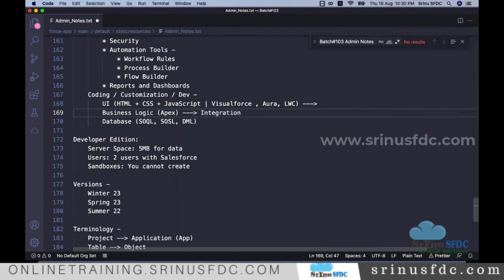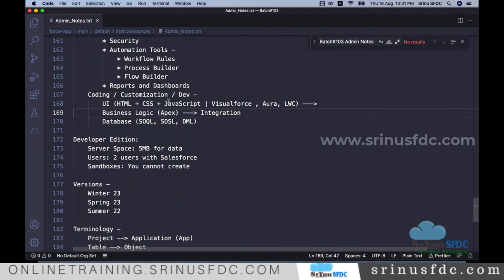Integration. When you deal with a company like Airtel, they might be using Salesforce for CRM, a Java application for something else, and SAP for ERP or some other business module. That same company has different applications on different platforms: Salesforce, SAP, Java.